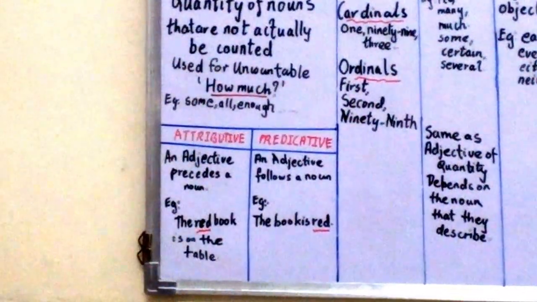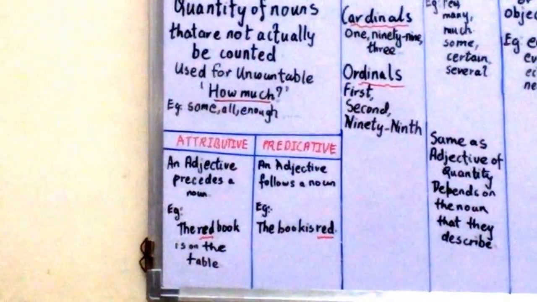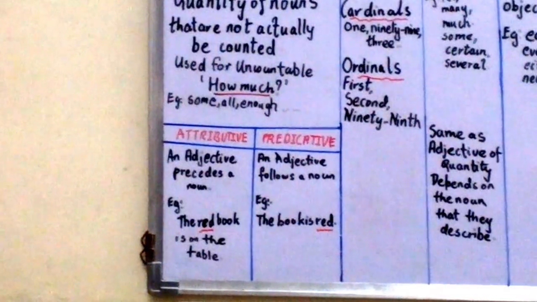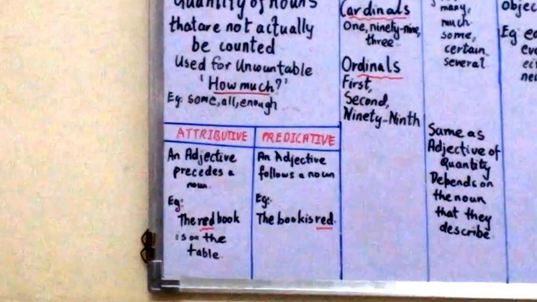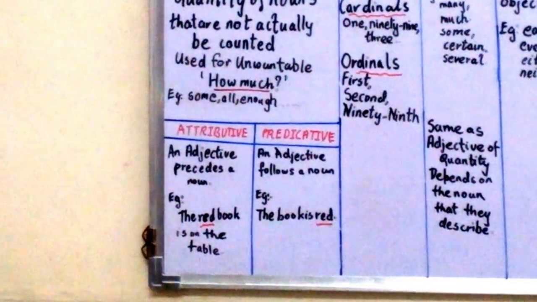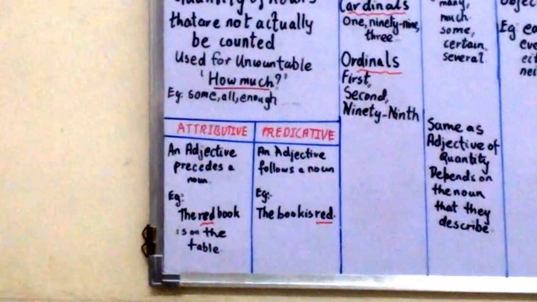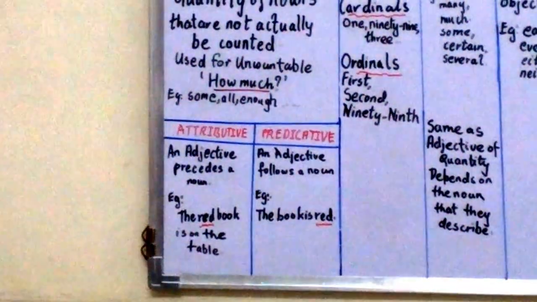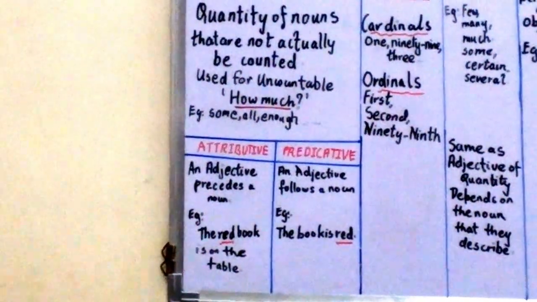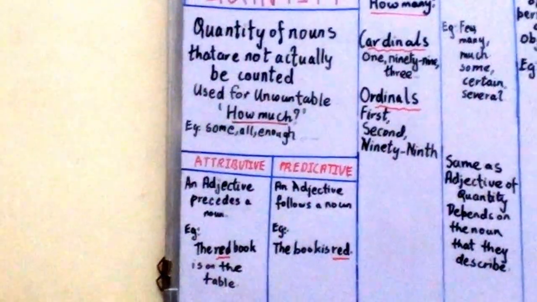I hope it is clear that an attributive adjective is an adjective which precedes, means comes before, a noun. For example, the red book is on the table. So red comes before the noun book. It precedes a noun. And we see in predicative adjective that an adjective follows a noun. That is, the book is red. It follows the noun book. So red is a predicative adjective.